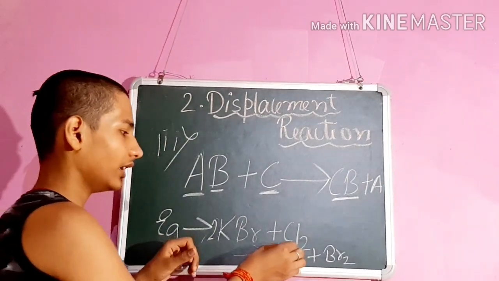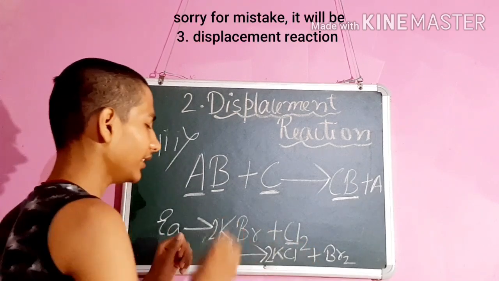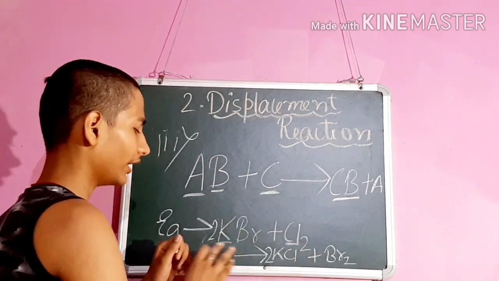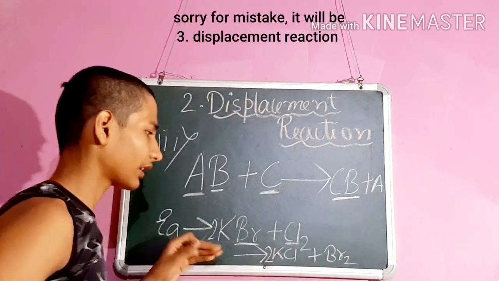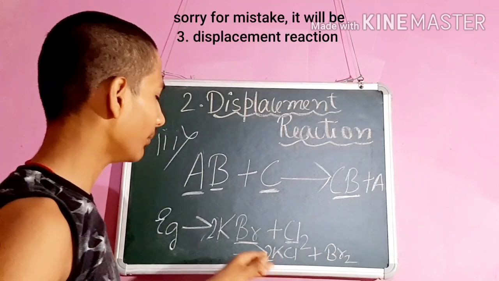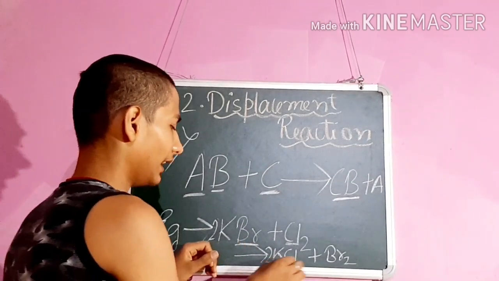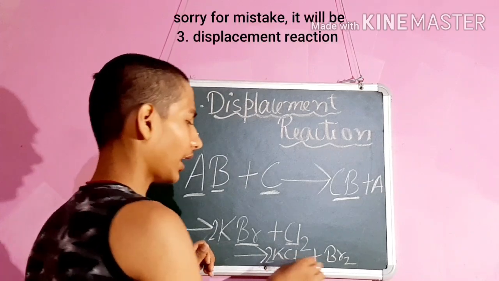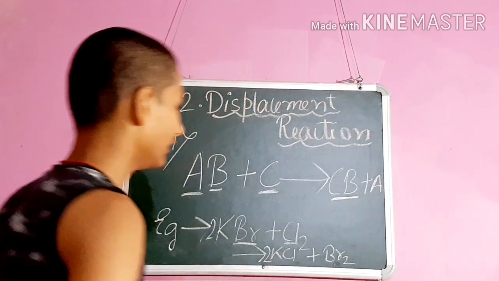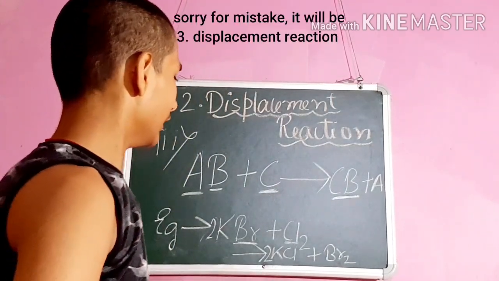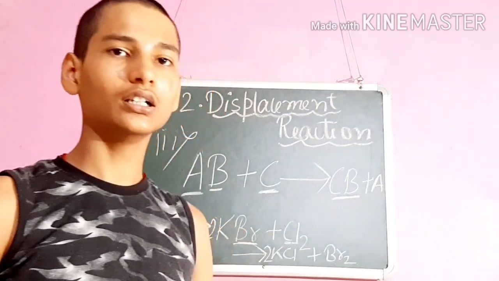Chlorine is a more reactive nonmetal than bromine, so it displaces bromine from its aqueous solution. And here potassium chloride is formed and bromine is left out. So the properties of displacement reaction are over.